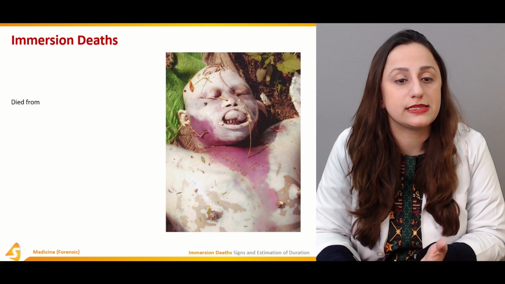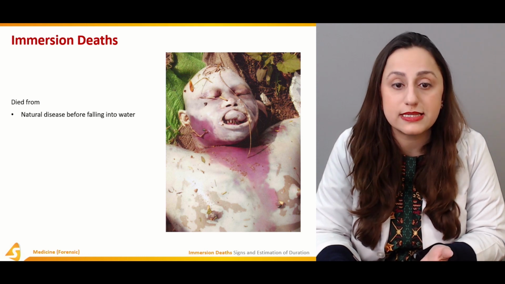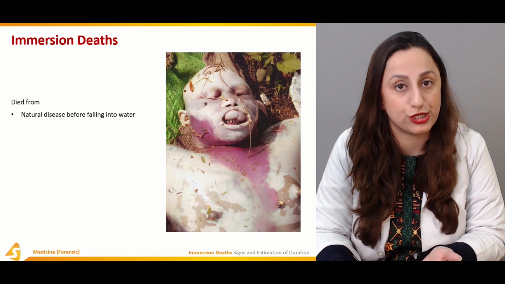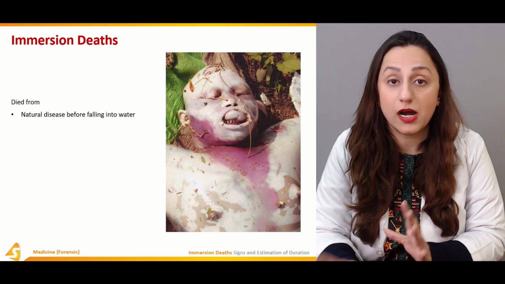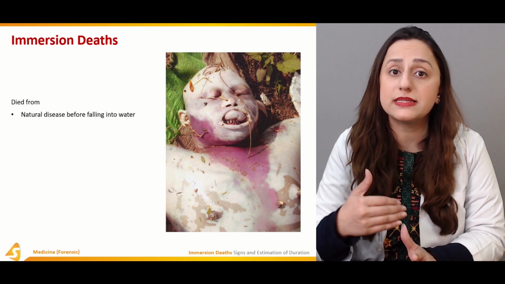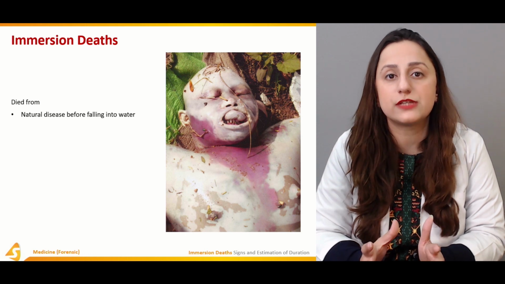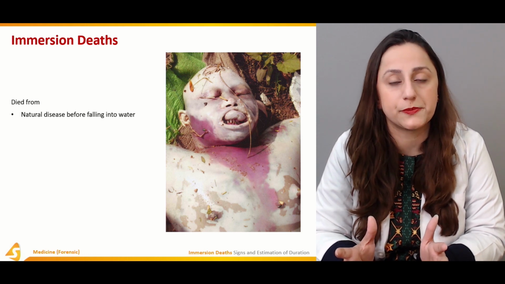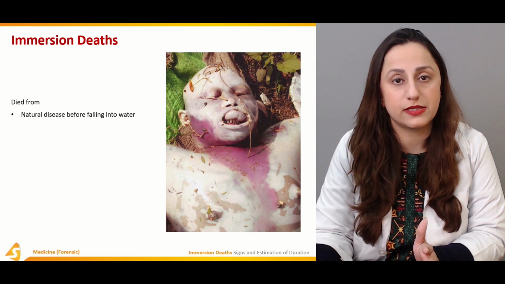Now, the immersion deaths. Immersion deaths can be deaths from natural diseases before falling into the water. So all of these basically are a part of the immersion deaths. It can be some natural cause, even the underlying cause can be some pathology that was already present in that person. So even the underlying cause can be highlighted as that pathology.